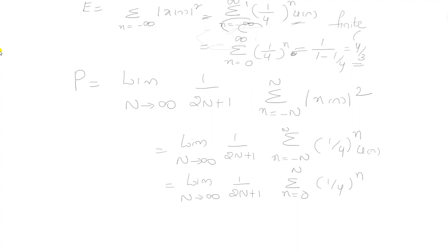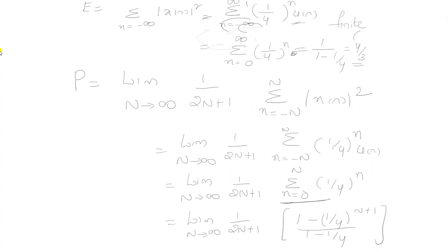Now by expanding this function, sigma n equals 0 to n of (1 by 4) whole to the power of n becomes 1 minus (1 by 4) whole to the power of n plus 1, by 1 minus 1 by 4. This is the sum of n terms.